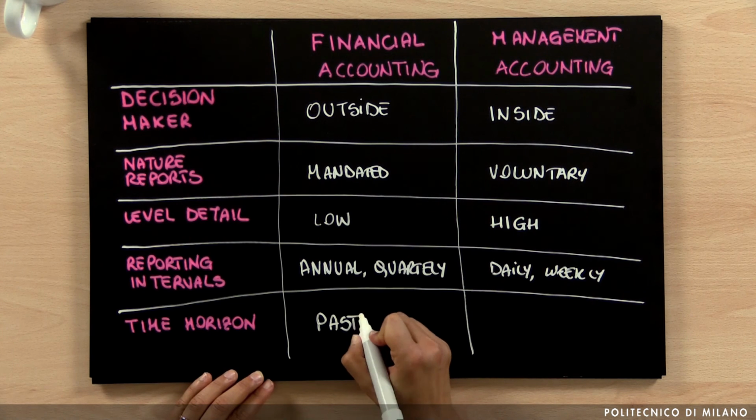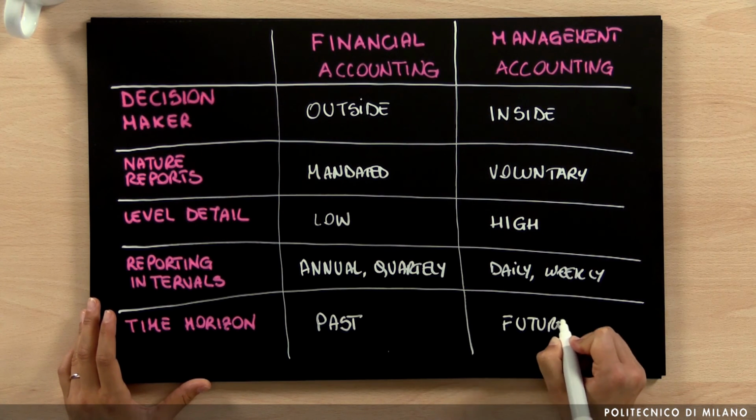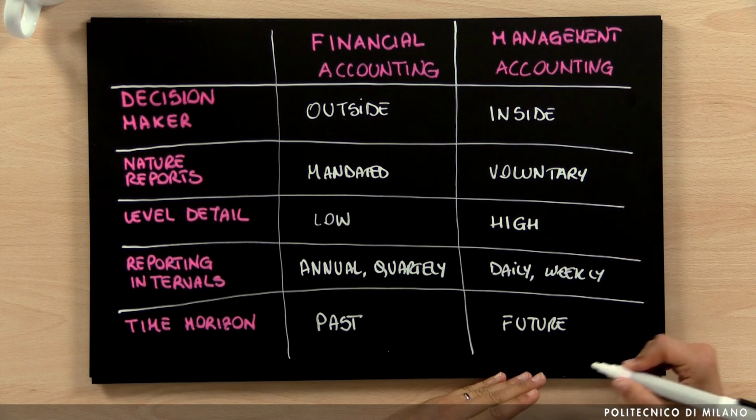This is another difference. And one last difference, which is crucial, is the time horizon, because financial accounting focuses on past information. This means that when the financial year ends, all of this information is aggregated and provided in these financial reports, which means that we are looking at what happened in the company in the past. The other way around, if we have management accounting, the focus is on the future. This means that the idea is to look at cost and resource information in order to support future decisions that are made by managers. For example, how much raw material should be purchased, how many products do we need to realize. So this is exactly the opposite.